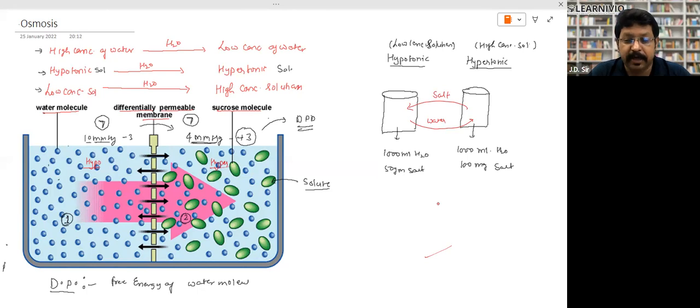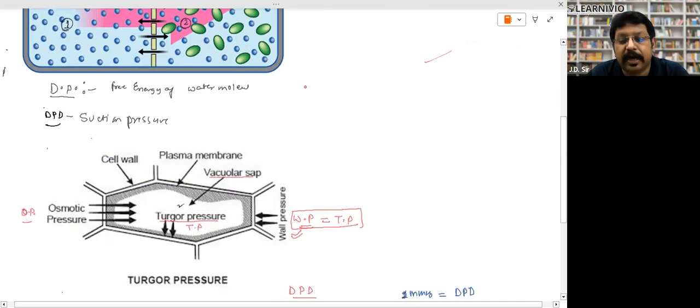And the membrane is what? Semi-permeable membrane. What will happen? The water will start coming inside the body of the fish. The fish will swell, it will burst, and it will die. So you will get this kind of question. Directly, you won't get it, but there are chances you can get it.